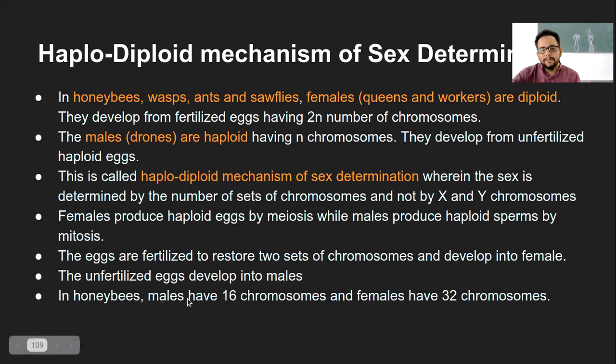So in honeybees, males have 16 chromosomes and females have 32 chromosomes. If the males underwent meiosis, 16 divided by 2, that is 8 chromosomes, would be present in the gamete, which is not a good ploidy for the reproduction process. So it does not undergo meiosis, rather it undergoes mitosis. It will produce sperms which all have 16 chromosomes, while the females will produce eggs which have 16 chromosomes, which is half of 32, by the meiosis process.